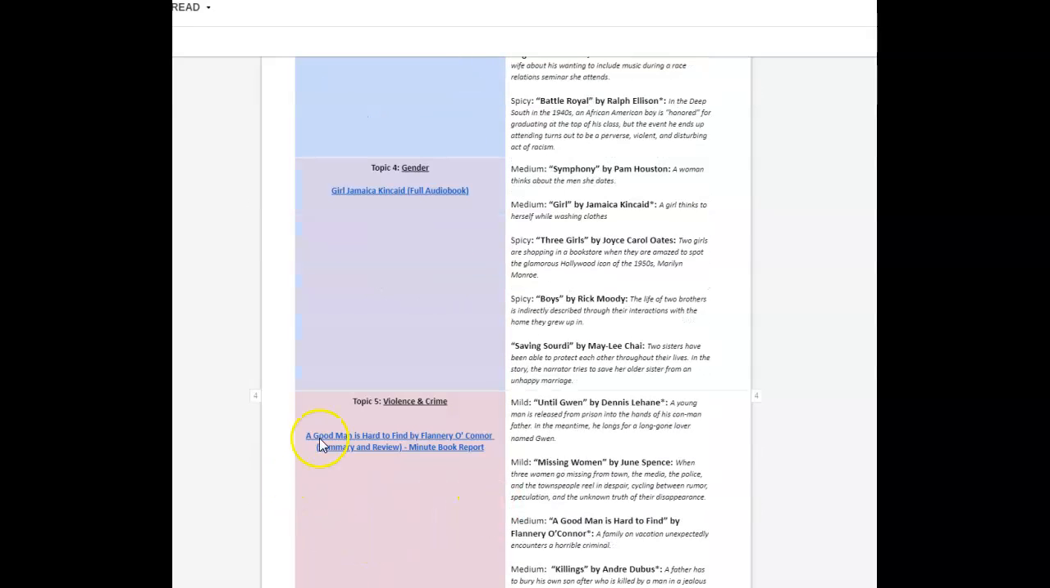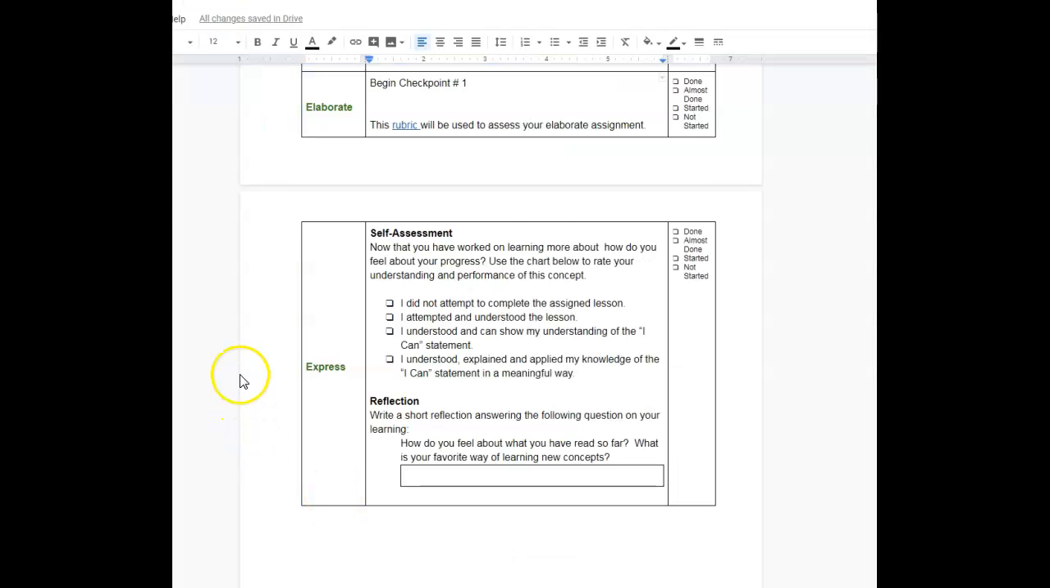And the last one is a very disturbing story called A Good Man is Hard to Find by Flannery O'Connor. That's a woman who wrote this. It's rather long, but I found a summary and review, a minute book report that explains the plot of that short story. The very last part of this 6E format is express.